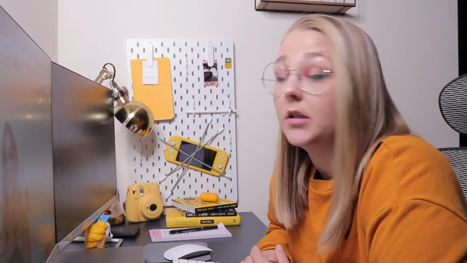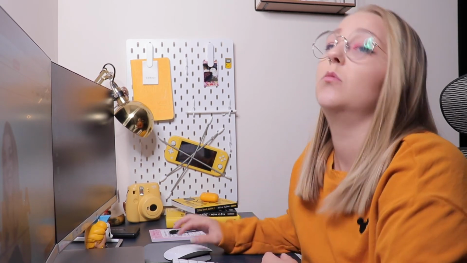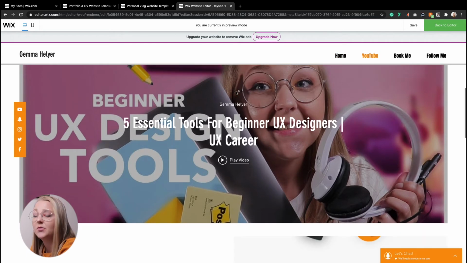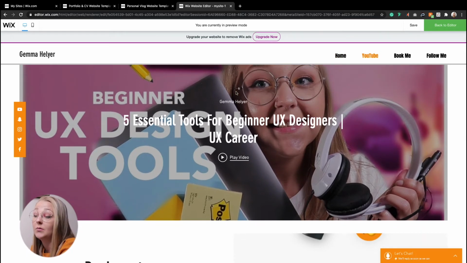So I feel like we're in a good enough place now just to show you what I've come up with. But just bear in mind, I've just edited a template, I haven't really built this, haven't designed this, haven't really did anything other than change a couple of images and change the text. I'll scroll, you can see that I've managed to get my YouTube videos in, which was pretty easy to install, I gotta be honest.